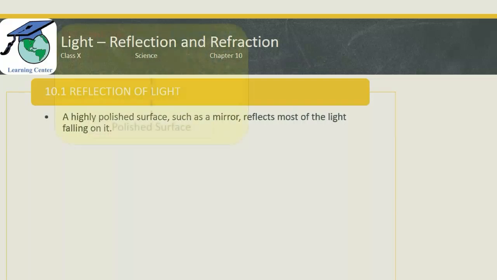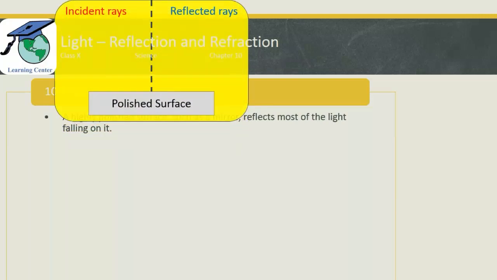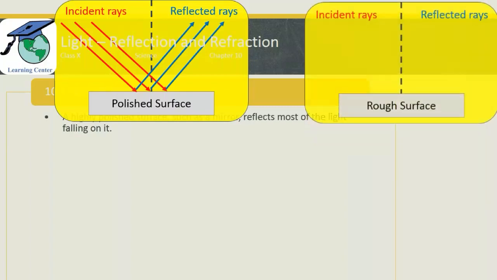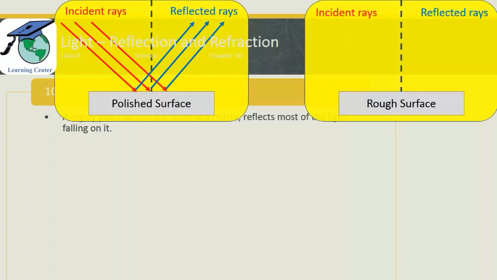You can see in these examples, on the left side, the highly polished surface reflects the light rays parallel to each other, so the image formed is clear. Whereas on the other side, on a rough surface, the reflected rays are scattered, and that is why they do not form a clear image. They form a blurred image.